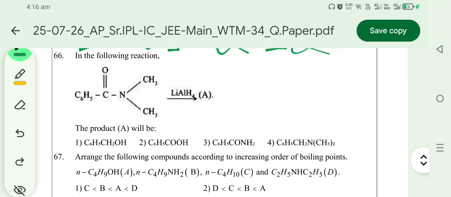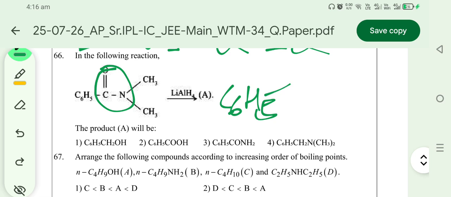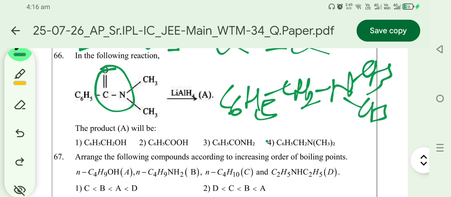In this reaction, the given compound is an amide. Amides are reduced to amines with lithium aluminum hydride. So option 4.